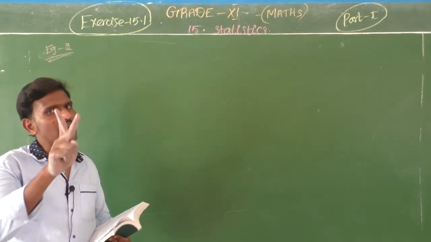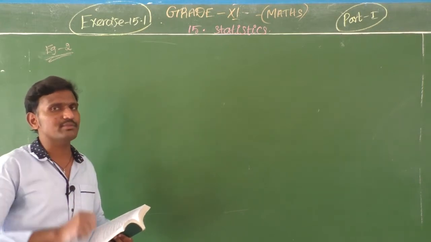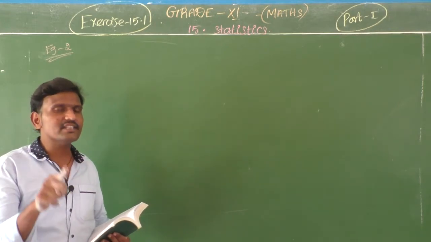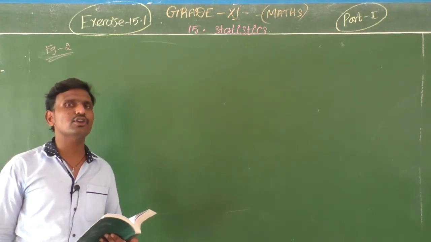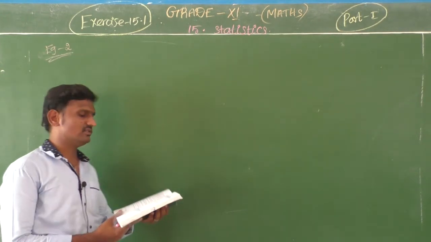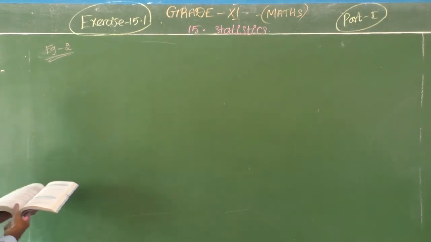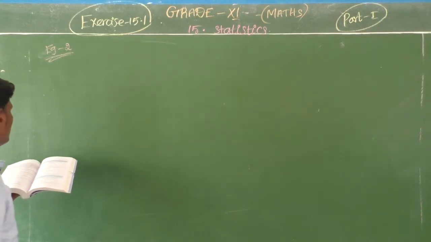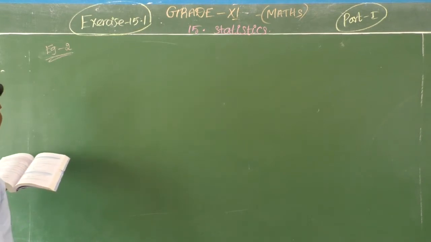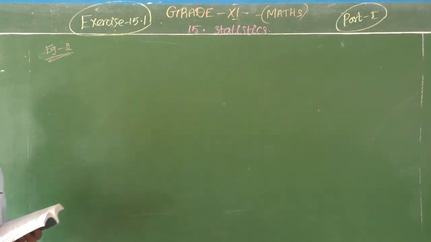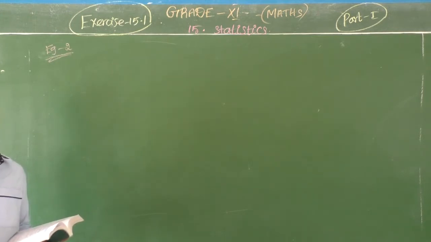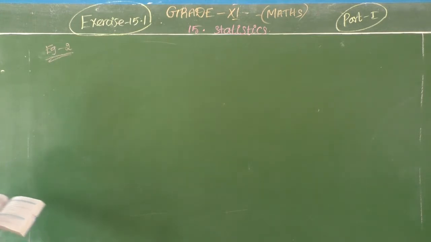So mean deviation we have two varieties, two types. The first one is mean deviation about mean and the second one is mean deviation about median. Okay students? Yes. Now the example 2. Find the mean deviation about the mean for the following data. Whichever data is given, for that you need to take ascending or descending order. That is easiest to you. Okay, yes, easy thing to you.